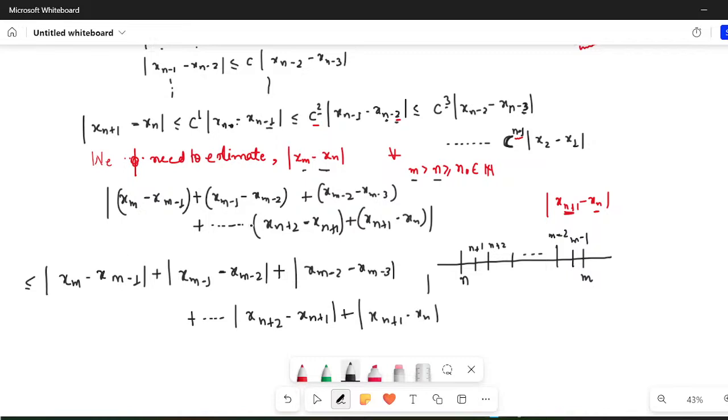This is the established triangle inequality. If you remember, mod of a1 plus a2 plus a3 dash dash dash an is less than or equal to mod of a1 plus mod of a2 plus mod of a3 and so on and so forth. I hope it is clear till now.